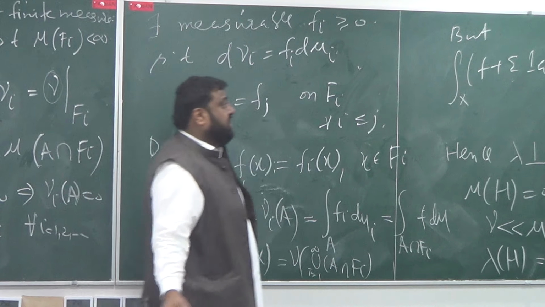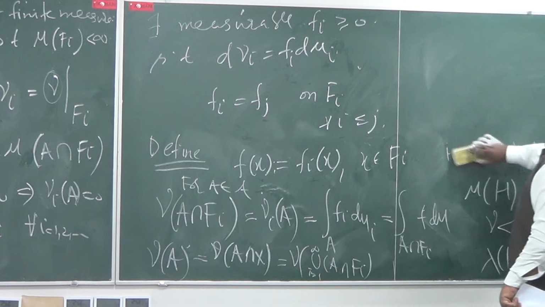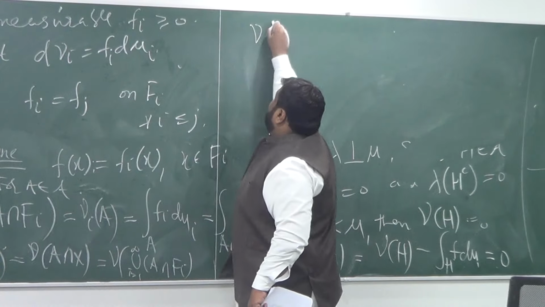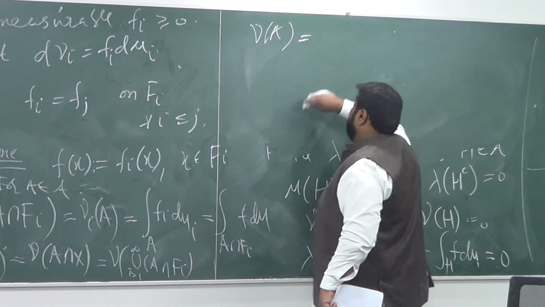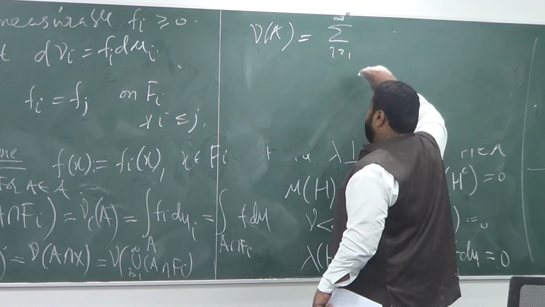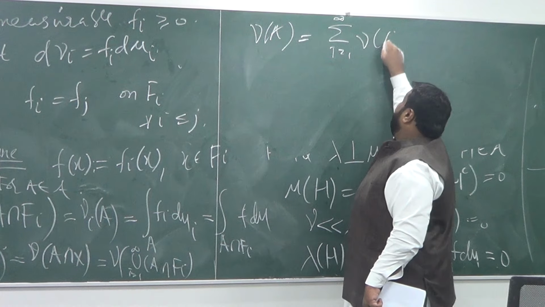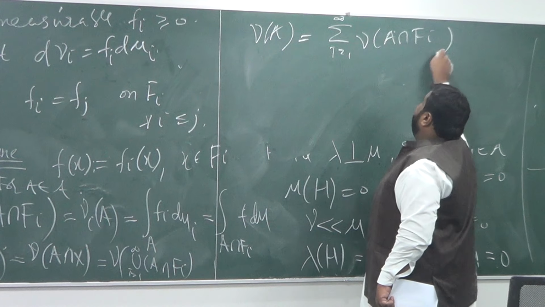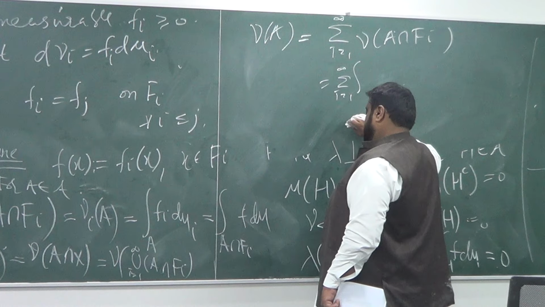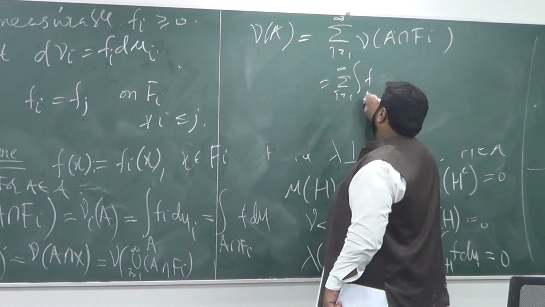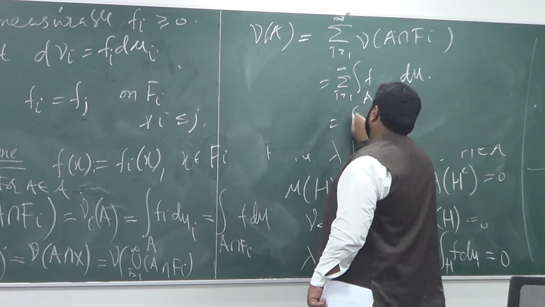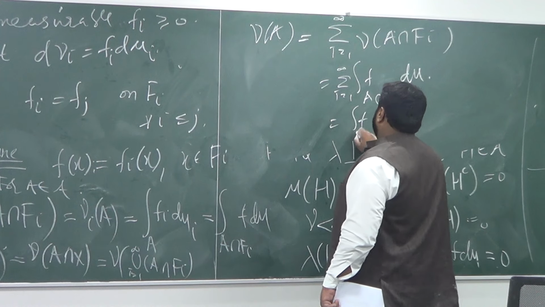And this is same as the sum. So nu of A is sum i equal to 1 to infinity of nu of A intersection Fi, which is same as the integral over A intersection Fi of f d mu, and obviously this is same as the integral of f d mu over A here.